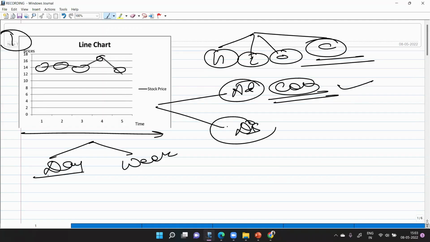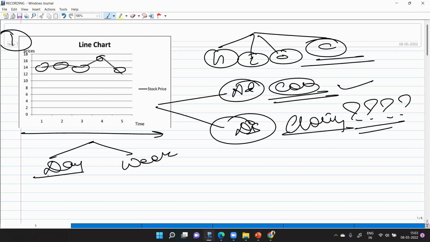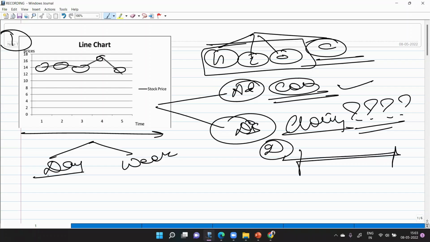What are the disadvantages? The disadvantage is that it is only telling you about the closing price. What interpretation should I make about the rest of the prices? Okay. The second disadvantage is that it does not tell anything about the intraday volatility. What do you mean by intraday volatility?